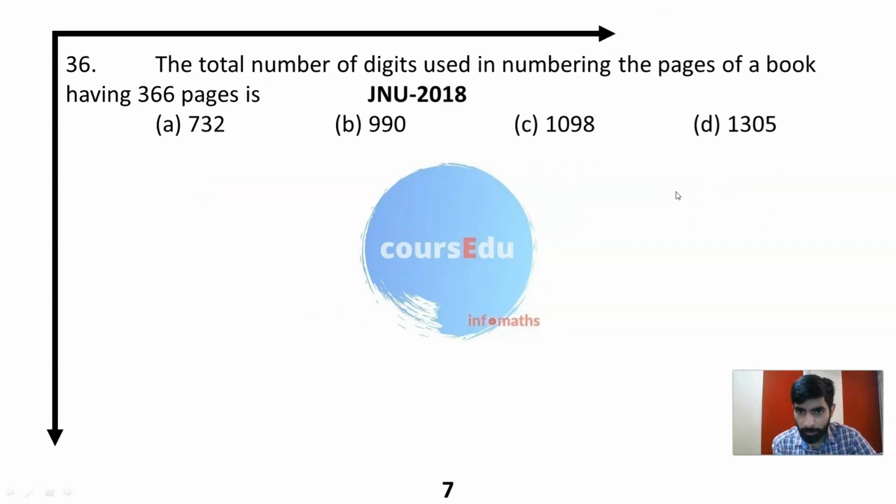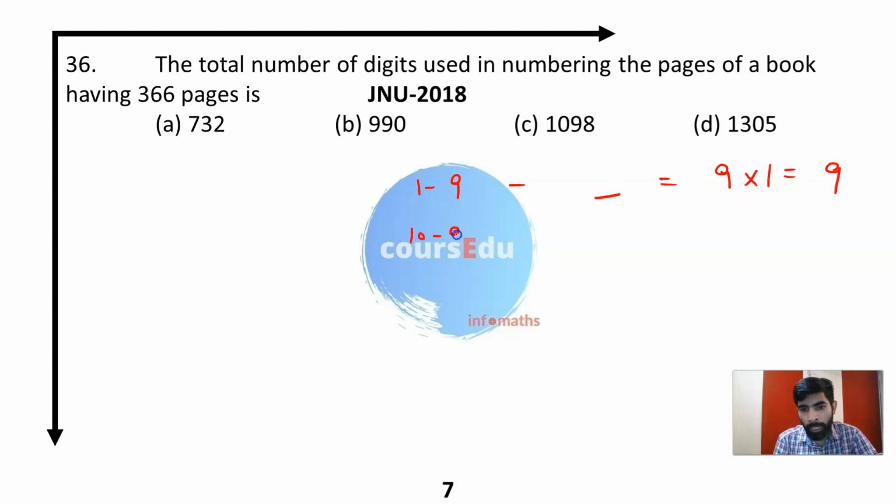Total number of digits used in numbering the pages of a book having 366 pages. Now, from 1 to 9, there is only one digit. Total how many numbers are there? 9 numbers are there. 9 numbers include only one digit. 9 digits are there. Okay.